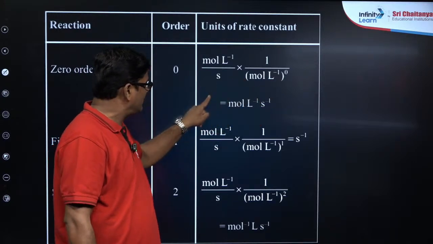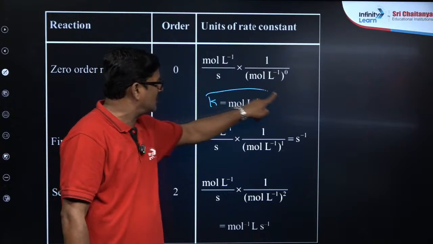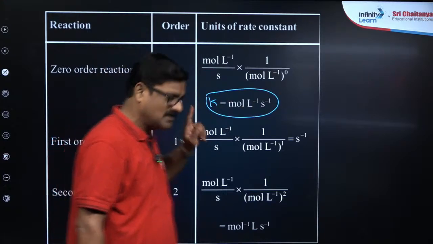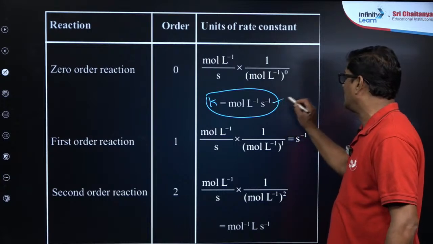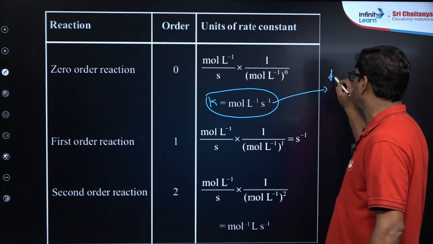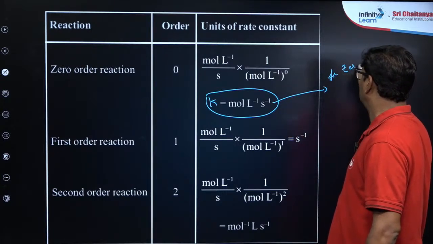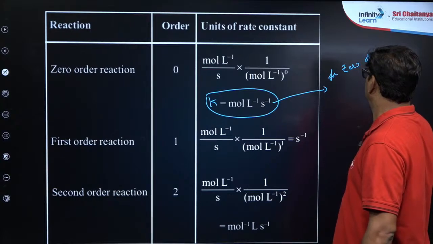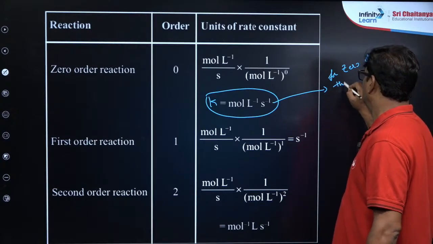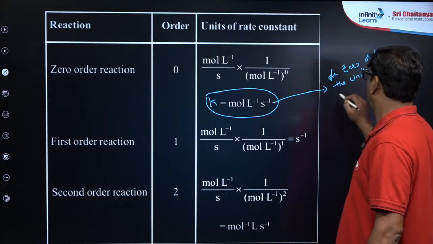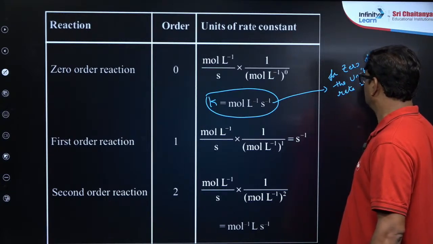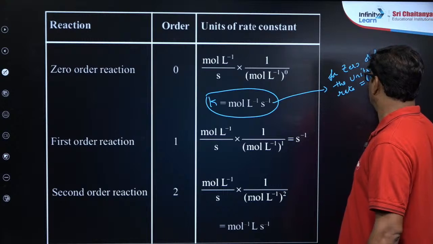So the k units, you can see the rate unit is equal to the rate constant unit for zero order.